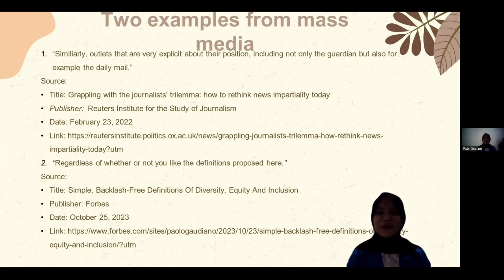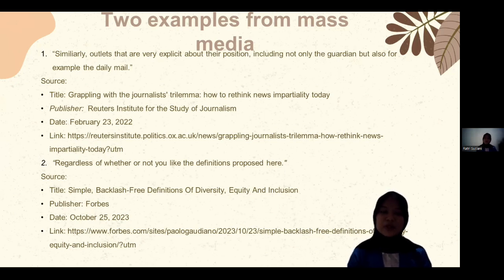Next, I have two examples from mass media. Number 1 is from the Reuters Institute for the Study of Journalism. The title is Grappling with the Journalist's Trilemma: How to Rate News Impartially Today. The date is February 23, 2022. The sentence is: similarly outdated and very explicit about their position, including not only the Guardian but also, for example, the Daily Mail. As you can see, the sentence uses not only pairs with but also.